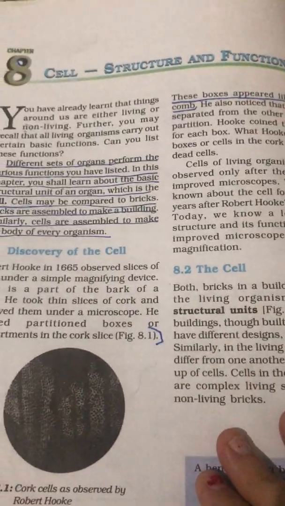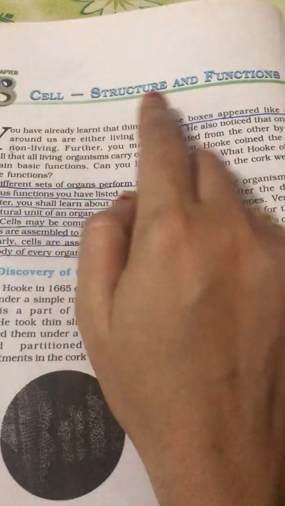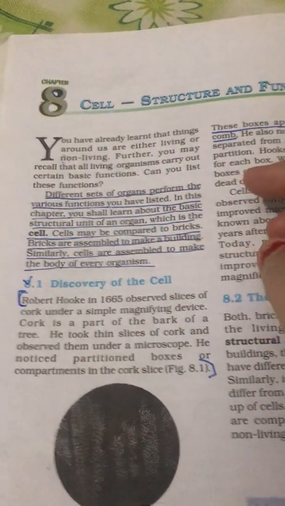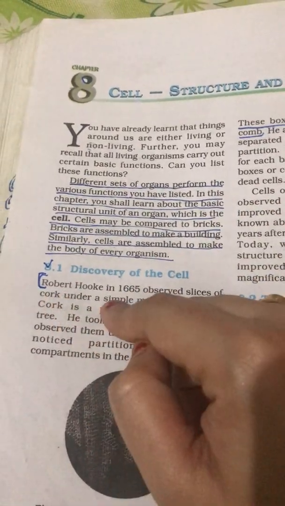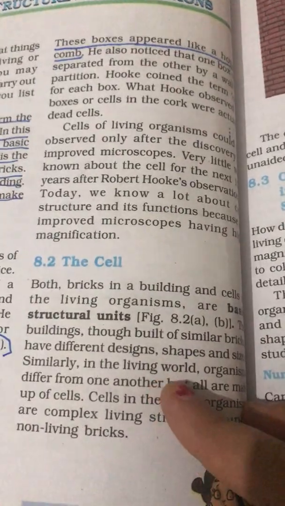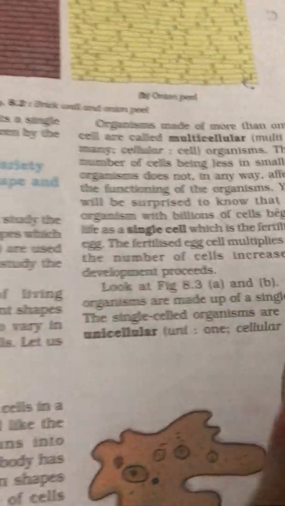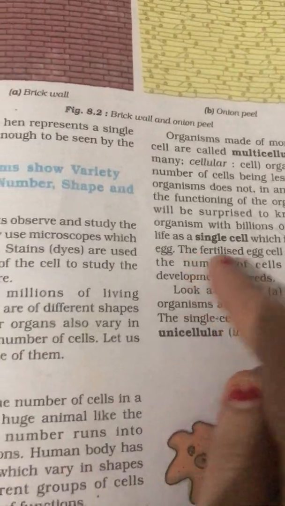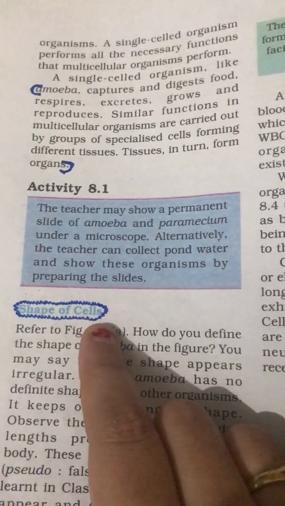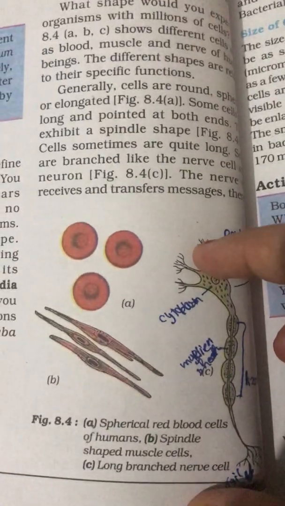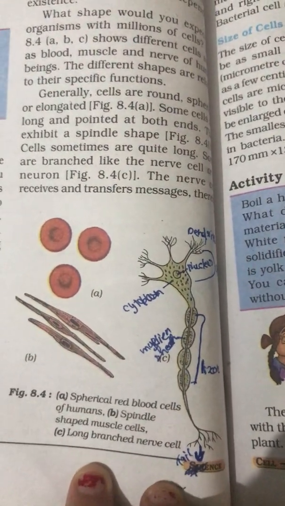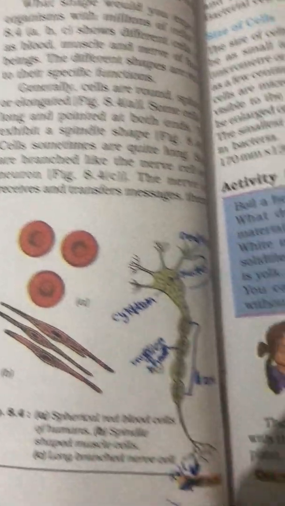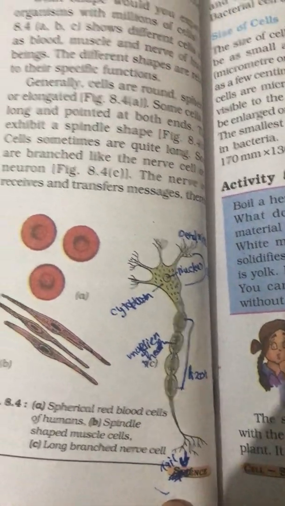Yes, good morning all. So today we will start the new chapter, that is cell structure and function. Here in case of cell we will discuss the definition of cell, the discovery of cell, who discovered cell, and also about the cell, its part. Also we will discuss the multicellular, unicellular or single cellular. Also we have the different shapes and size of cells available, and here the picture 8.4 shows the multiple shape and sizes of cell that are present in human body. So we will discuss until page number 92.